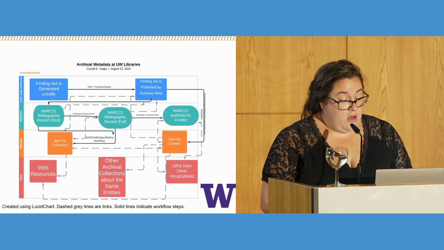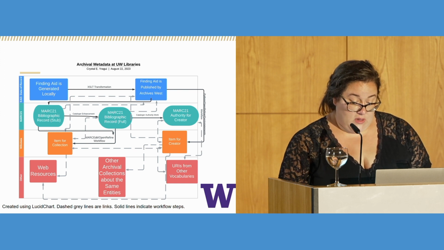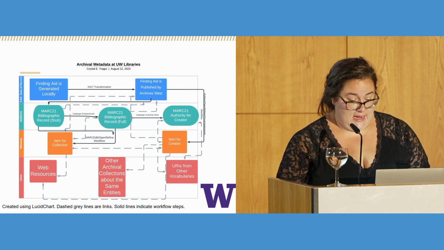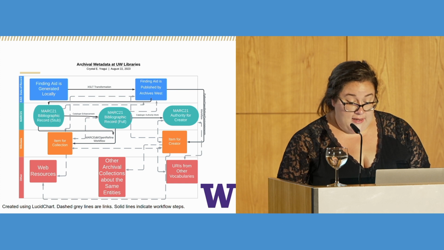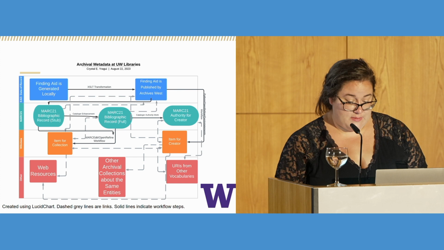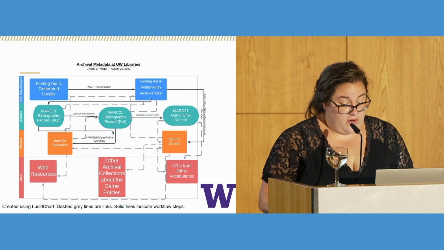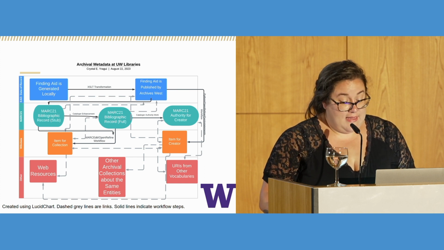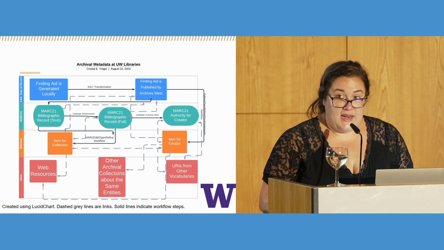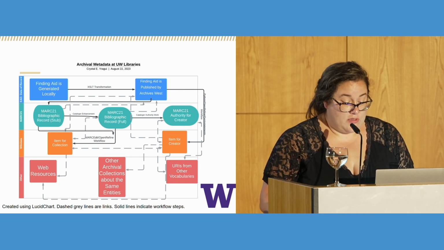We use Python, OpenRefine, and QuickStatements to generate Wikidata items for creators of the collections based on the EAD finding aids. We use MARC and OpenRefine to generate Wikidata items for the collections themselves based on the MARC records. Links between these description sets are generated within each workflow, and more are added at the end using OpenRefine, Python, and XSLT. Now we're going to get into some details, and I will turn it over to Adam.